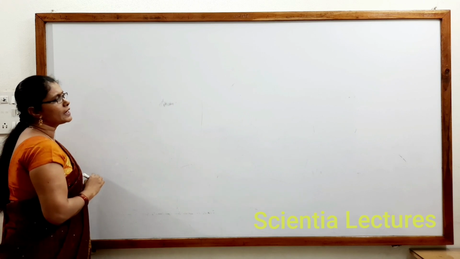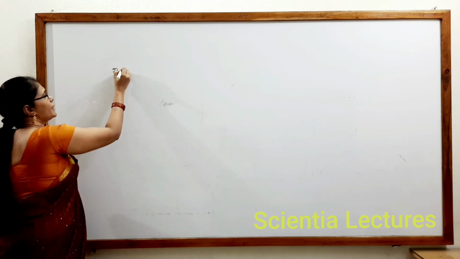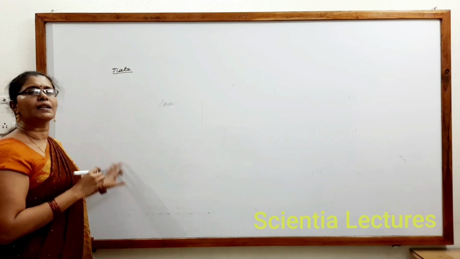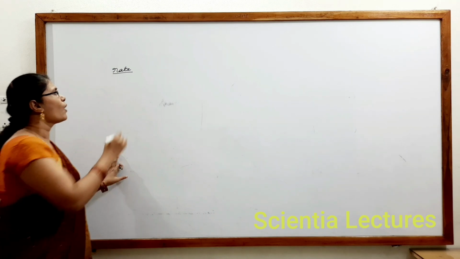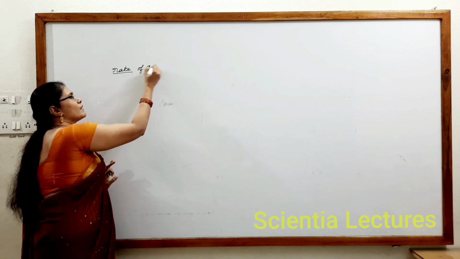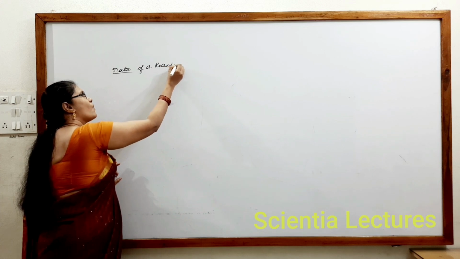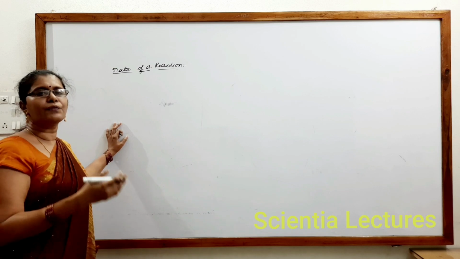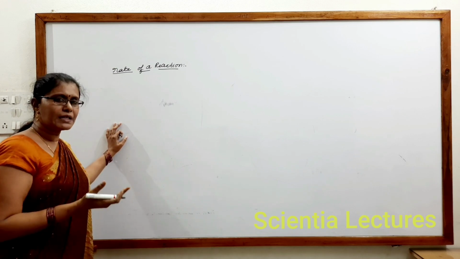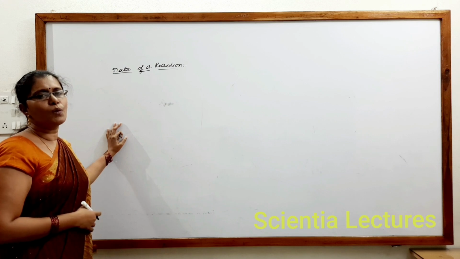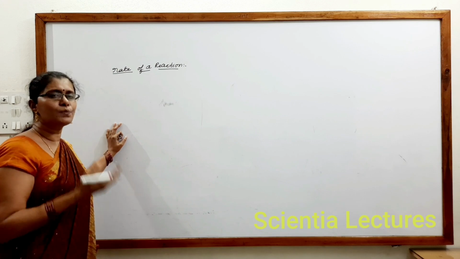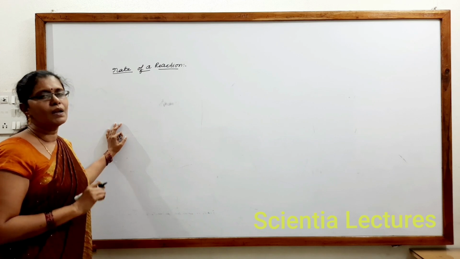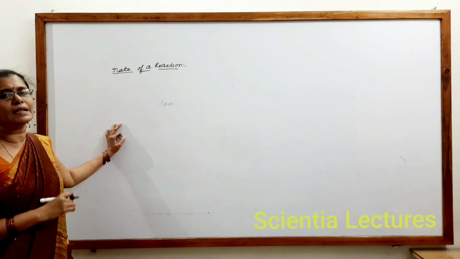Now, next let us see what is meant by rate of a reaction. Chemical kinetics, we have said already, deals with the rate of a reaction. Rate always indicates speed, with what speed that reaction could occur. So, it is always related to time. So if it is occurring in less time, it is faster. Generally what happens, reactants get converted into products. In the sense, concentration of reactants decreases with time, and concentration of products increases with time.